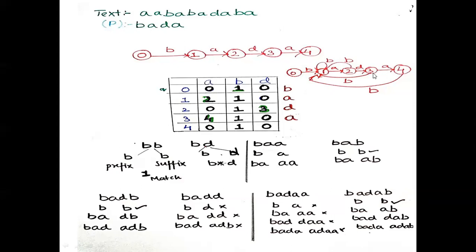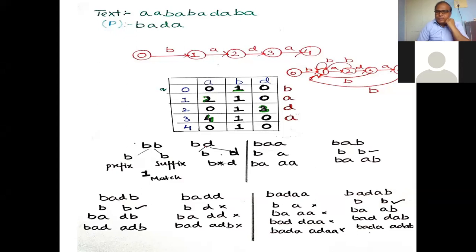And from 3 to state 1, there is a transition for B. And there is no transition from 3 to any state for D. Now from 4 to state 1, there is only a transition for B. This is the whole idea of creating a transition diagram. This I have already explained. So till now we have encountered all this. So how will you match the pattern?